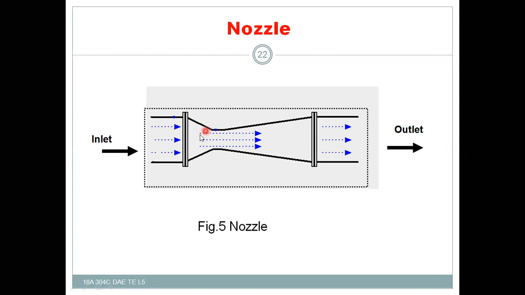So here, the steam at low velocity, high pressure and high enthalpy enters into the convergent portion and passes through the convergent portion to the throat and divergent portion. Finally, the steam with high velocity, low pressure and low enthalpy leaves the nozzle.